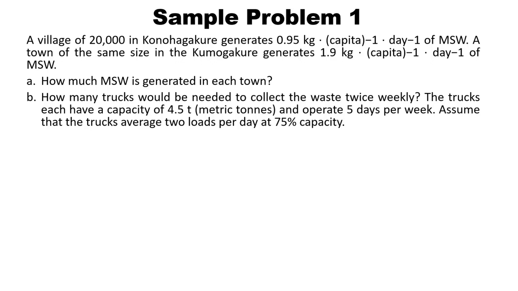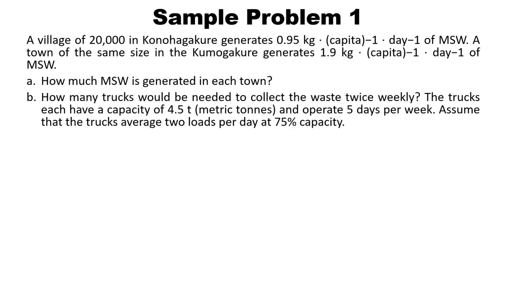How much municipal solid waste is generated in each town, and how many trucks would be needed to collect the waste twice weekly? The trucks each have the capacity of 4.5 metric tons and operate 5 days per week. Assume that the trucks average 2 loads per day at 75% capacity.